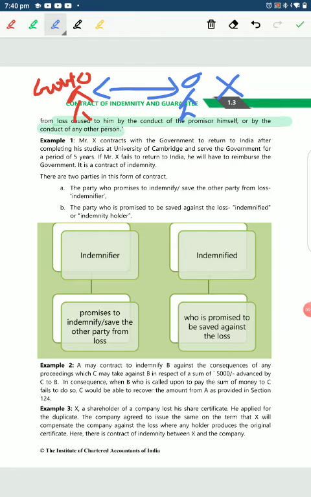If X doesn't come back and doesn't help us out, then he must indemnify the government, otherwise this contract of indemnity is totally redundant.